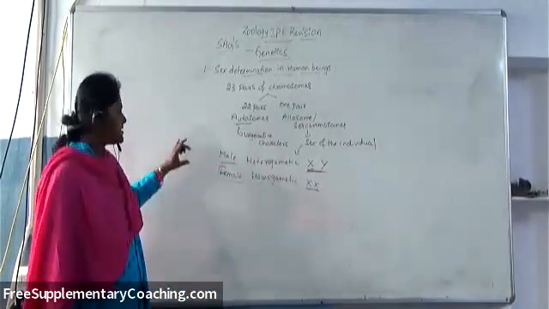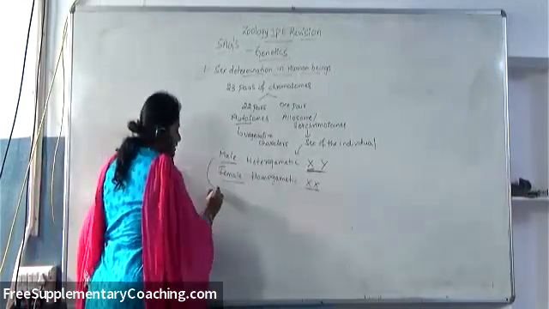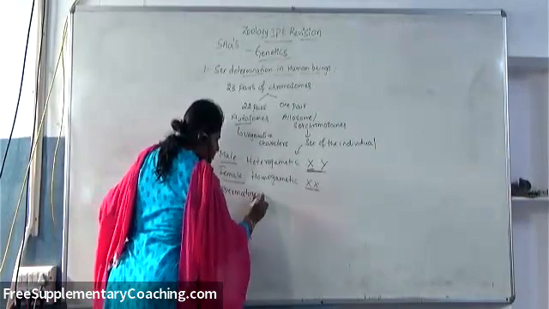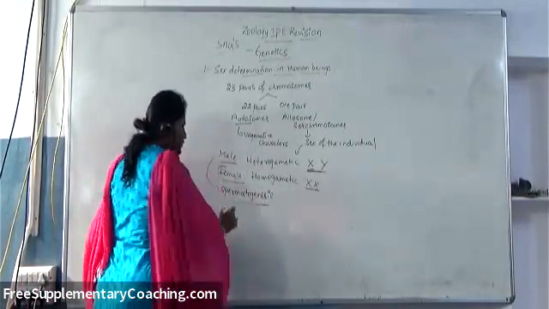So what is the reason? In males, during spermatogenesis, that means during the production of the sperms, what happens?